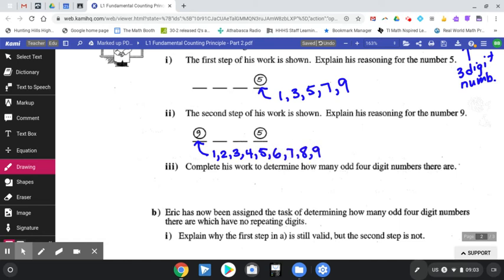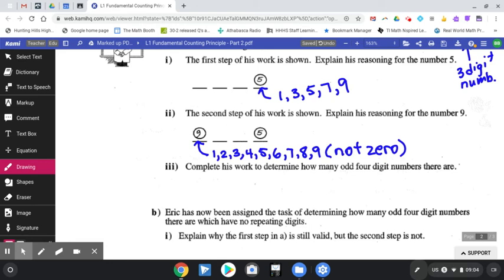So those are the 9 possibilities. There are 9 digits that could go in the first spot. The key thing here is it can't be 0. So that's why there aren't 10 possibilities. There are only 9 possibilities. So they've done the tough part for us.